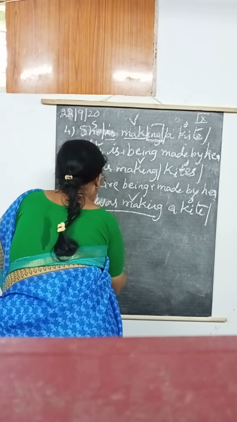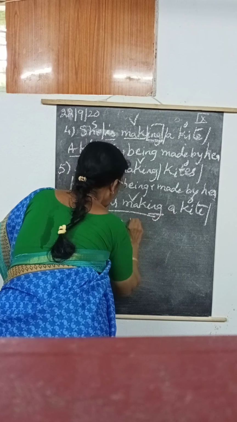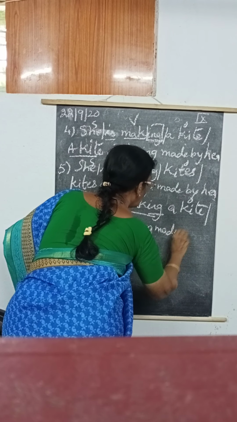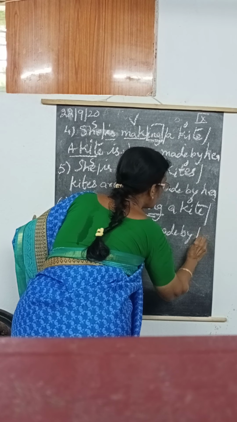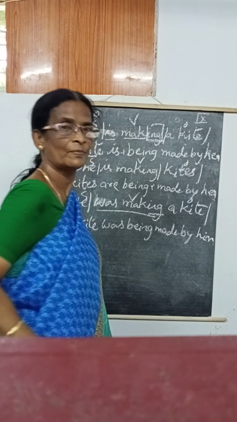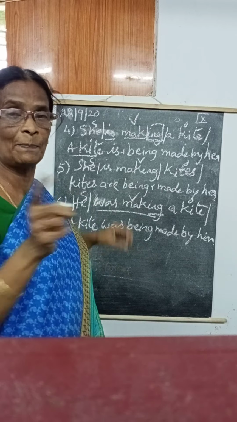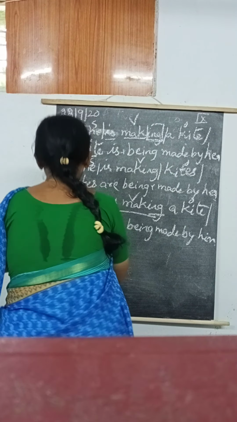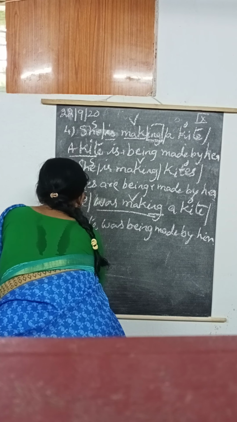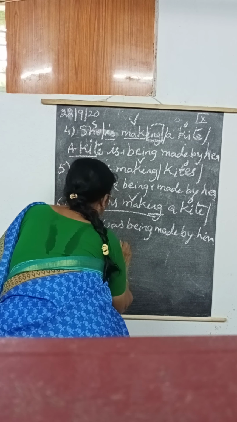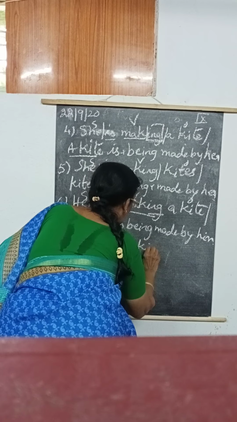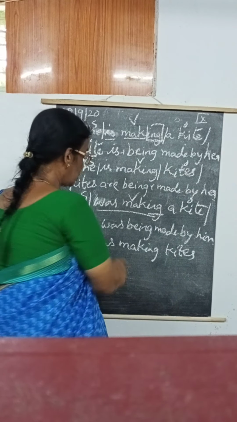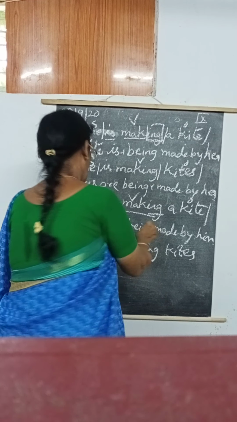So was, whereas ing being made by, he changes to him. Okay, is it clear? So with the help of the helping verb only, we can write the correct answer. Next one, seventh one, he was making kites, plural. So these two are very important, you have to remember.